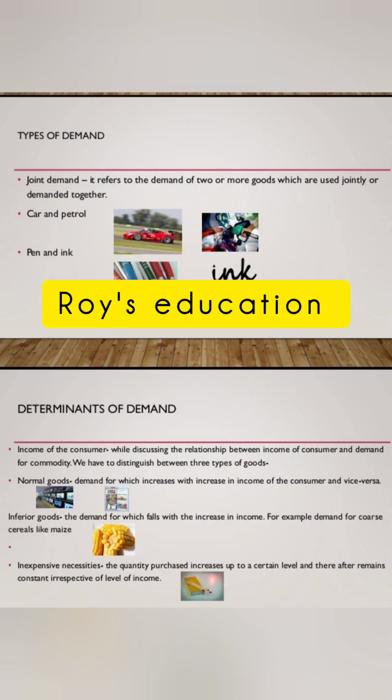Without the car, the petrol is of no use, and without the petrol, the car is of no use. So they are jointly used. Again, you see pen and ink, they are also jointly used. Without the ink, the pen is of no use, and without the pen, ink is of no use. So that is why we can tell they are jointly demanded.